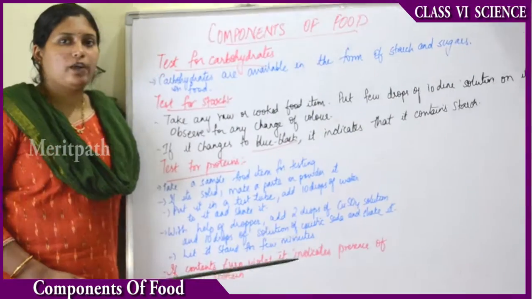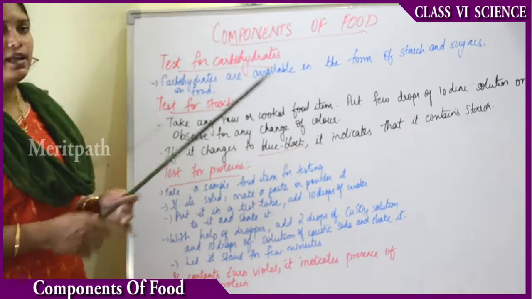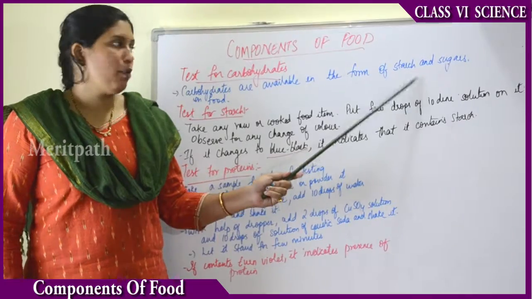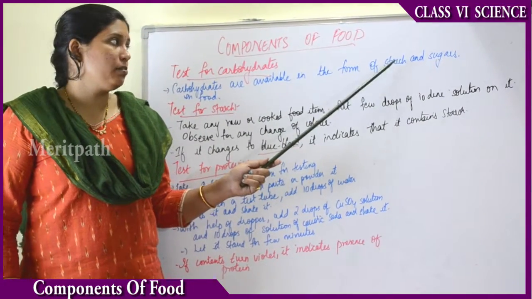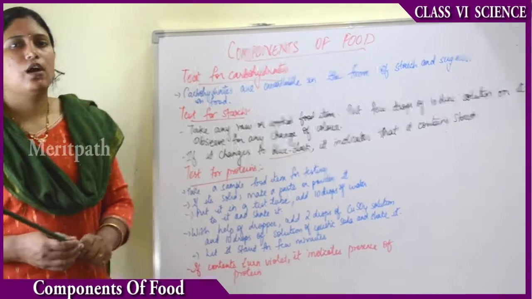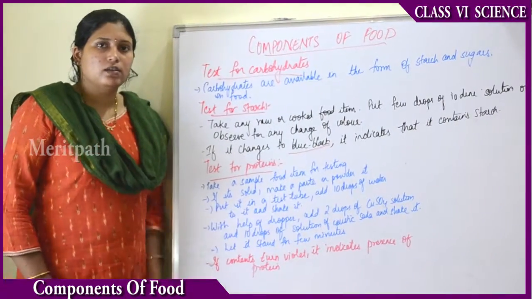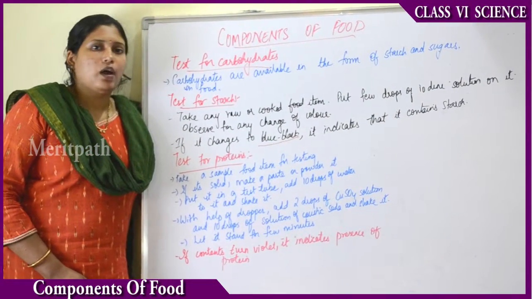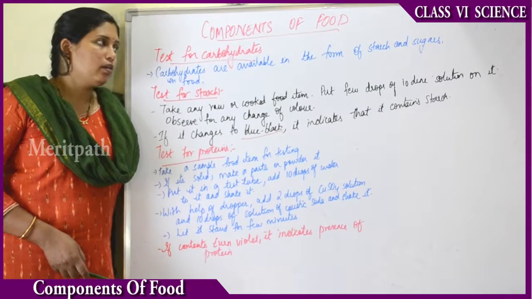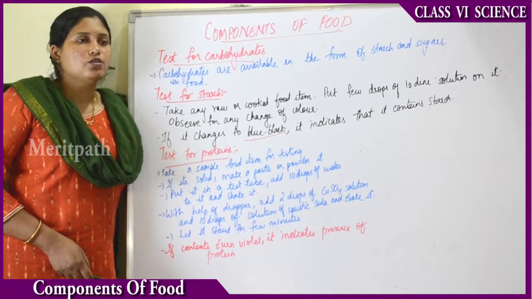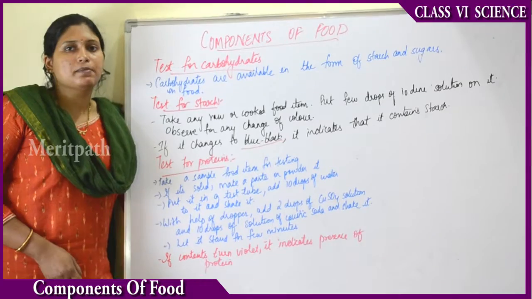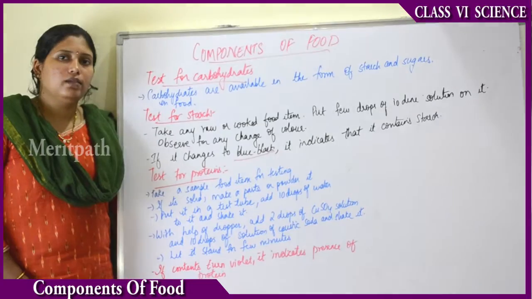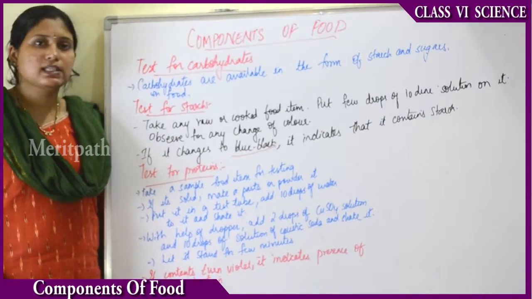So now we will know how we can test for carbohydrates. Carbohydrates are available in all foods in the form of starch and sugar. Starch means the presence of carbohydrates. Carbohydrates are mainly present in rice and potato. Have you ever observed when your mom cuts potato? After cutting, they dip it in water and the water shows white in color. You have to wash the potato multiple times until the white colored water goes away and you get clear water. The white color in the water is nothing but the starch of the potato.